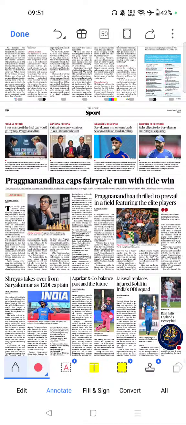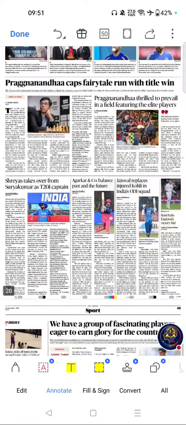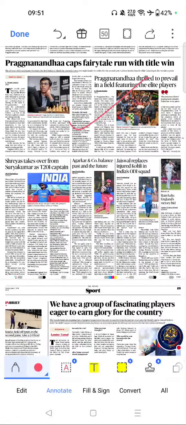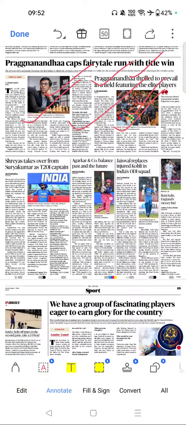Move on to next sports section. The important article of this page was this one. Pragnananda caps fairy tale run with title win. If you see the importance, major international sporting achievement by an Indian. Frequently asked in SSC, banking, railway and state public service commission examinations. An important sports milestone for UPSC Prelims current affairs. Reflects India's rise in global chess. Move on to next important article of this page.